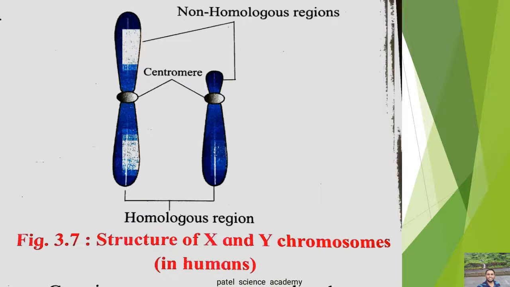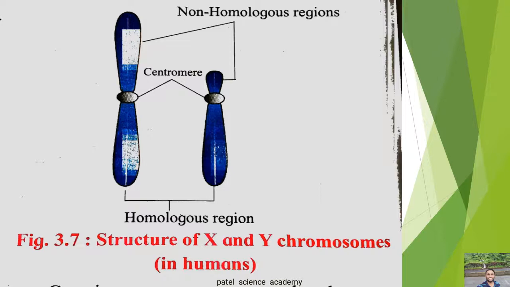So you can see here the crossing over actually occurs only between the homologous region of X and Y chromosome. So this is very important information regarding this crossing over. The crossing over takes place only in the homologous region of the X and Y chromosome. Non-homologous region of the X chromosome is longer, as you can see here, and contains more genes than the non-homologous region of the Y chromosome.